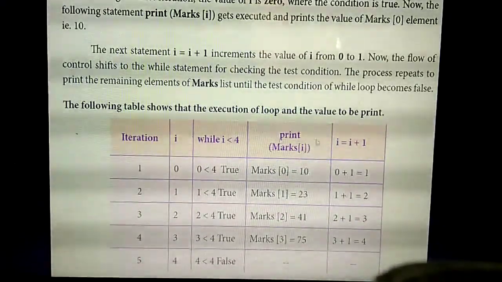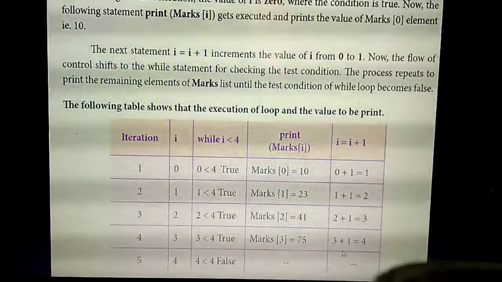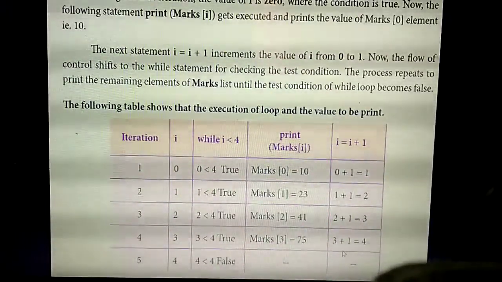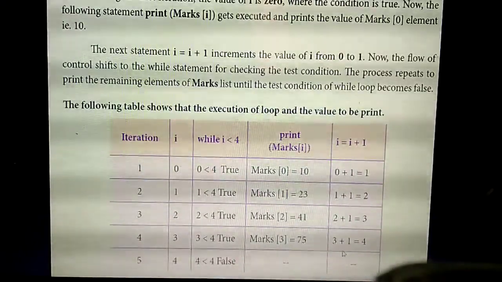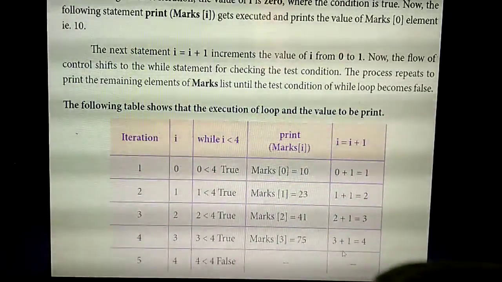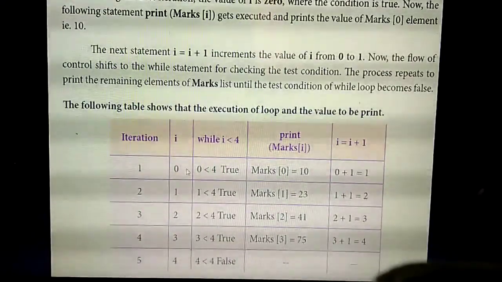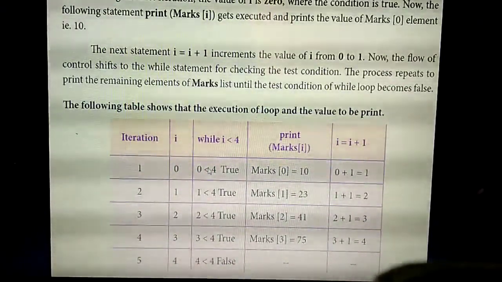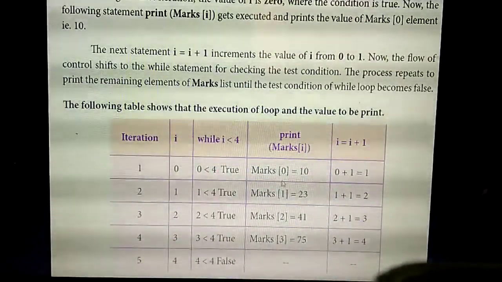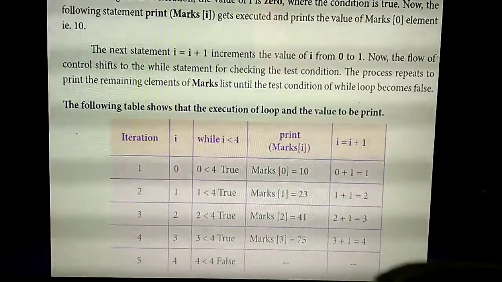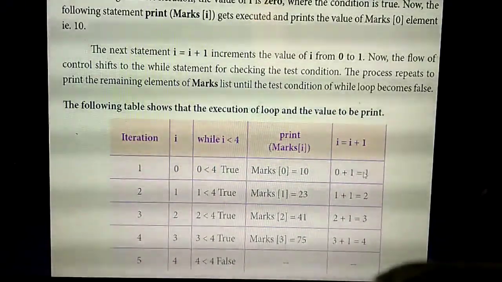So see how the program runs if you are running it in the system, how the iteration or looping is working. This is the working of the loop. See how many iterations there will be. Listen: the first iteration is 0. Whether 0 is less than 4? Yes, condition true. So next, marks of 0. That's the first index value. What's the first value in that example? 10.